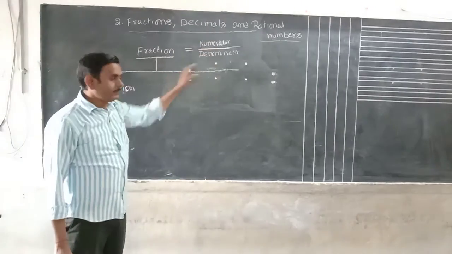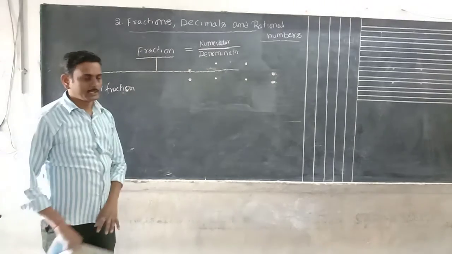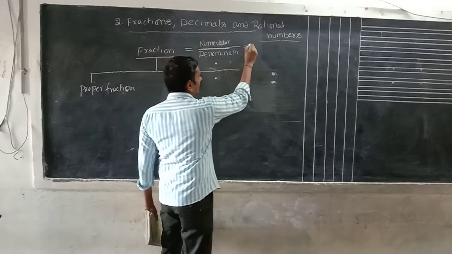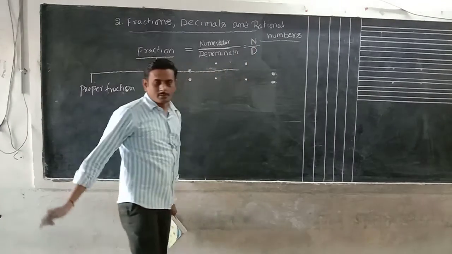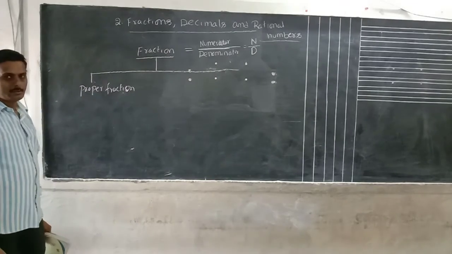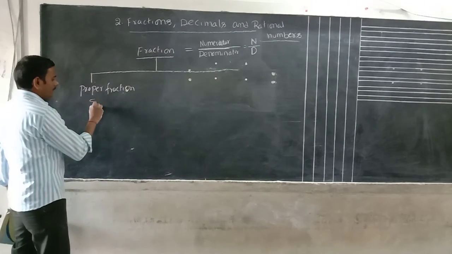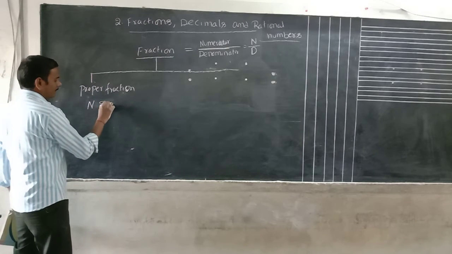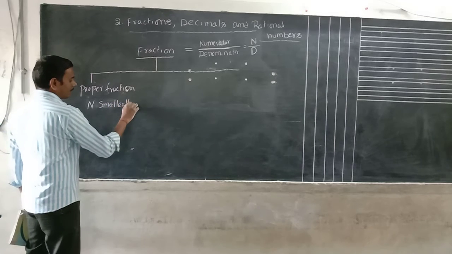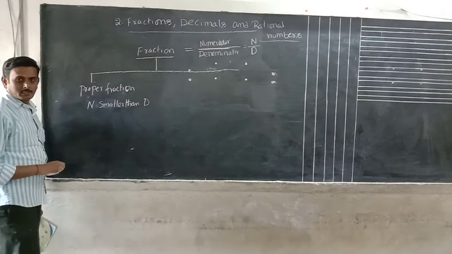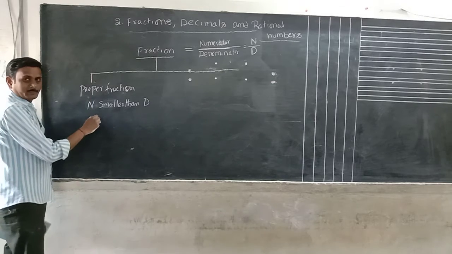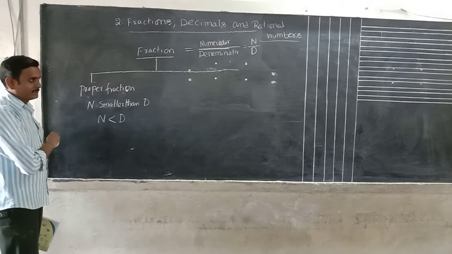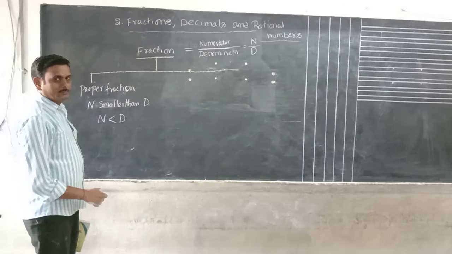Numerator and denominator comparison only we will do here to say the type of the fraction. In a proper fraction, the numerator is denoted with n and the denominator is denoted with d. Small by big: the numerator is smaller than the denominator. That means numerator less than denominator is called a proper fraction. Next one is the improper fraction, which we will discuss later.